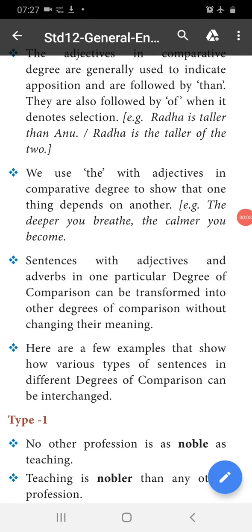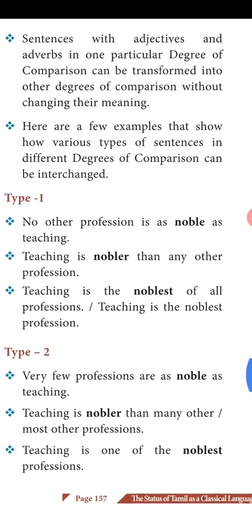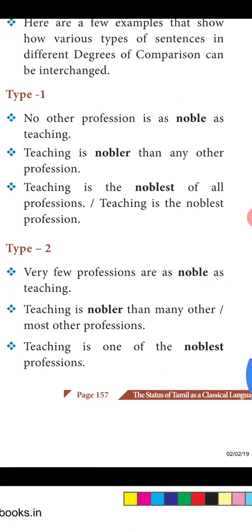Let us see. Here are a few examples that show how various types of sentences in different degrees of comparison can be interchanged. That means changing positive to comparative, comparative to superlative, and comparative to positive, superlative to positive, etc. So we can separate that into different types. First type,